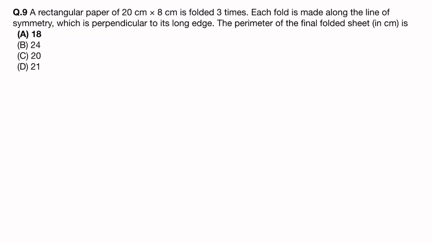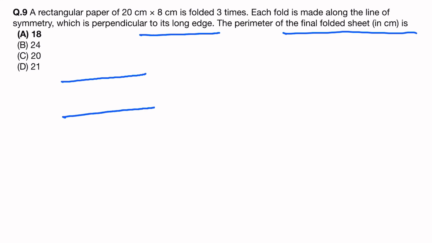Next, see, a rectangular paper of 20 centimeter into 8 centimeter is folded 3 times. Each fold is made along the line of symmetry, which is perpendicular to its long edge. The perimeter of the final folded sheet is? So see, 20 centimeter into 8 centimeter. So let's see, this is the 20 centimeter long length. It is folded 3 times. At first, it is folded along the line of symmetry, which is perpendicular to the long edge.